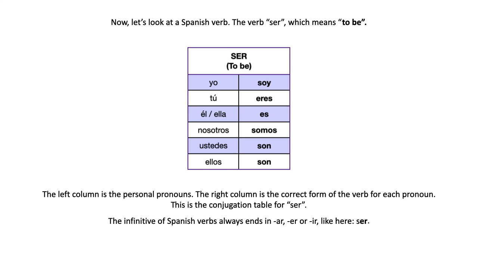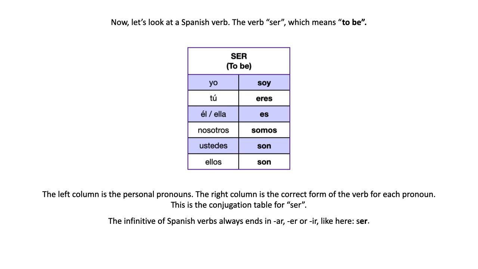Okay? Notice the infinitive. We said that the infinitive is the form of the verb that refers to the action in general without anyone doing it, right? In English, it's to be, right? The form that has to. In Spanish, the infinitive always ends in ar, er, or ir, right? A-R, E-R or I-R.